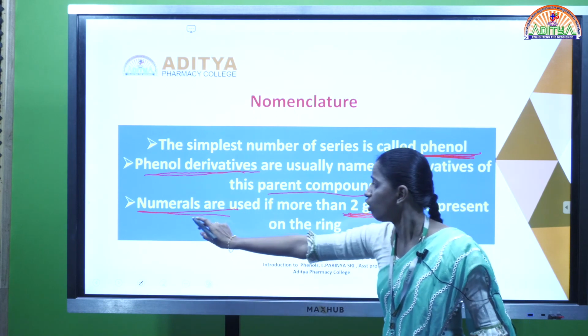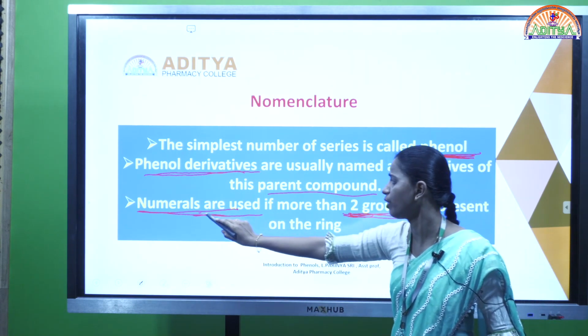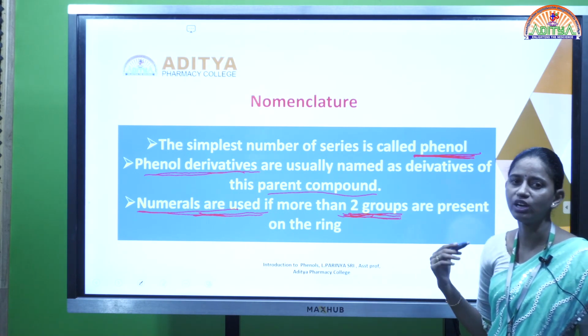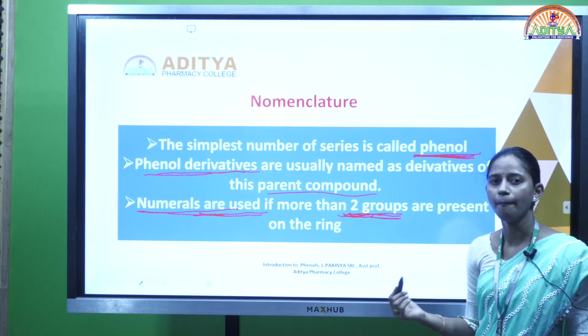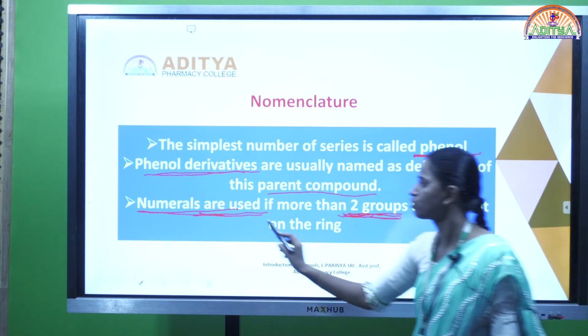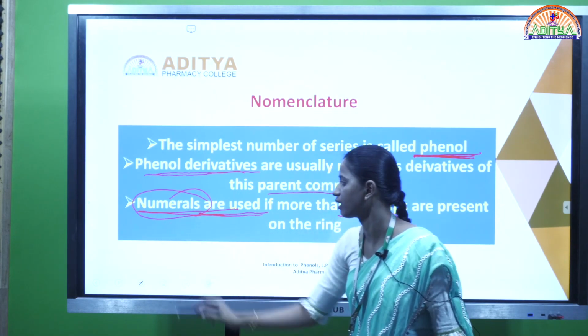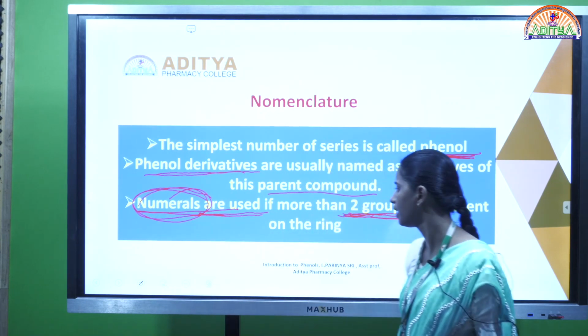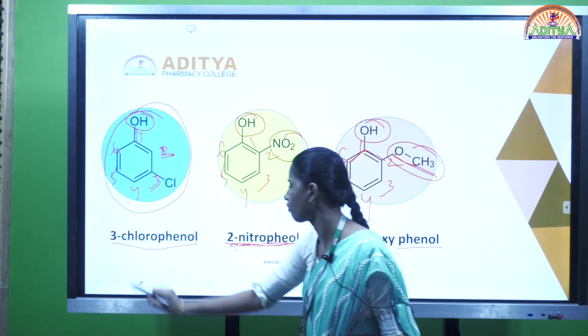And the phenols are named according to the numerals. If more than two groups are attached to the phenol, they are named according to the numbering on the ring on which they are present.